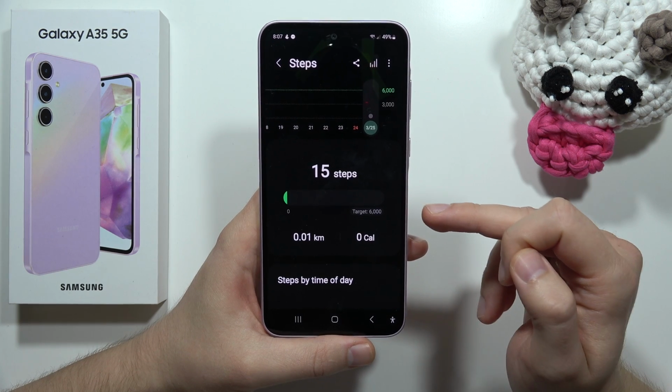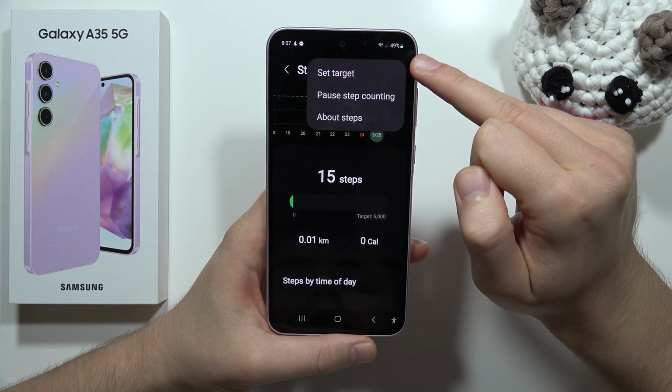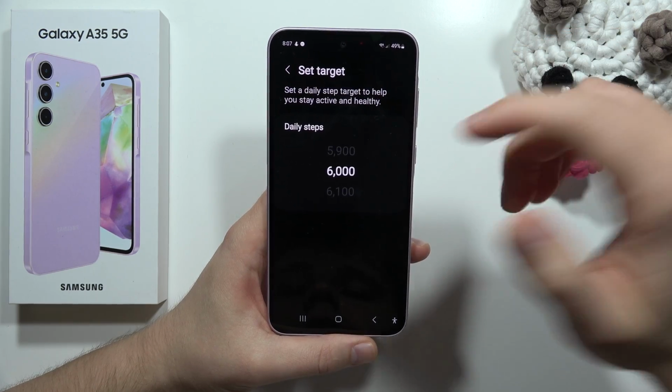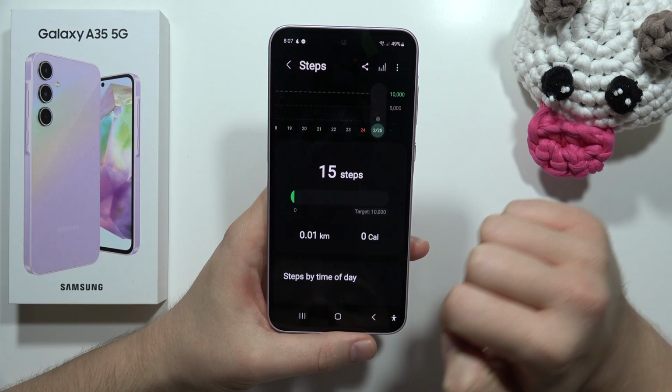As a default, it's set for 6,000 steps. And now when you click here, we can change this target. For example, you can set, I don't know, maybe 10,000 steps and go back.